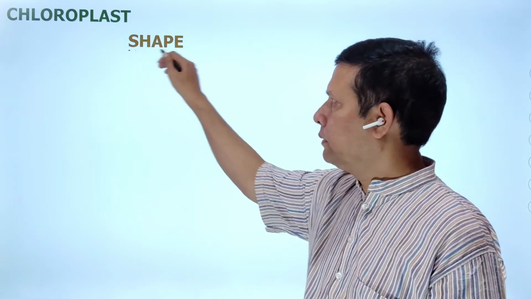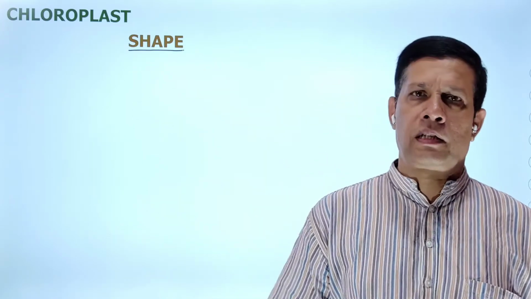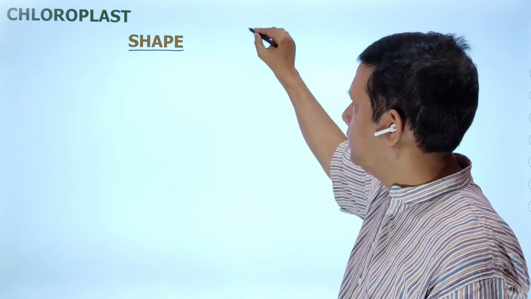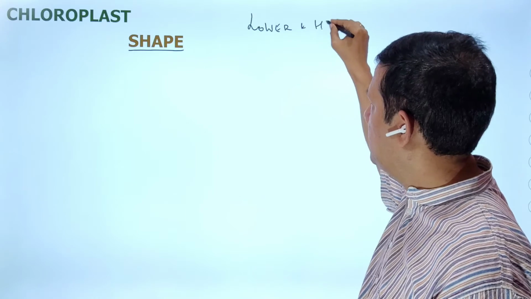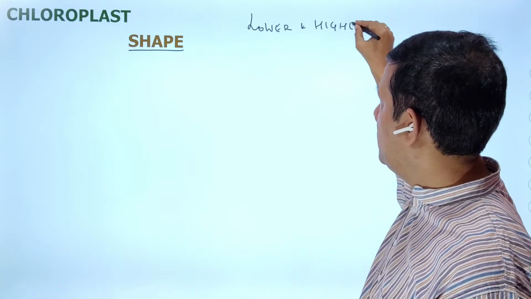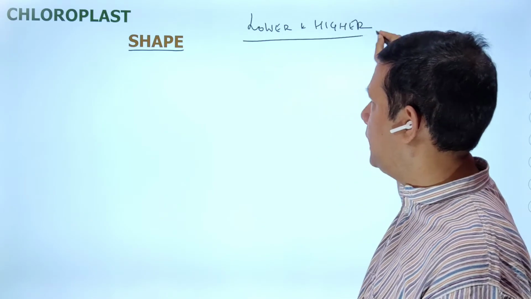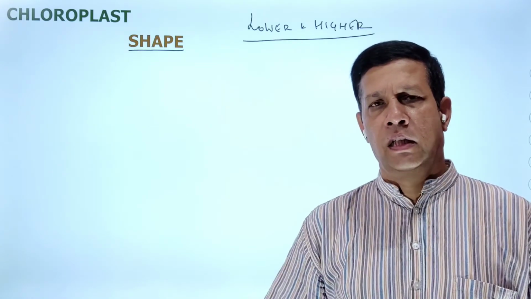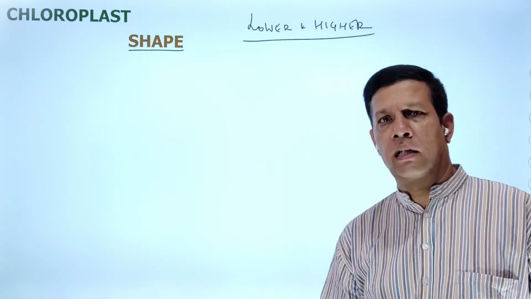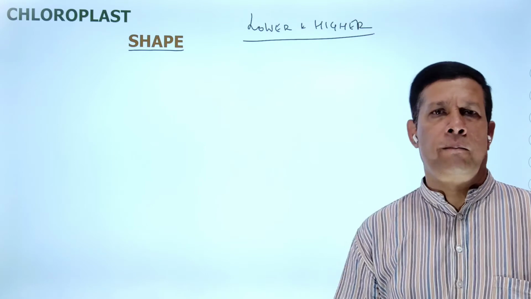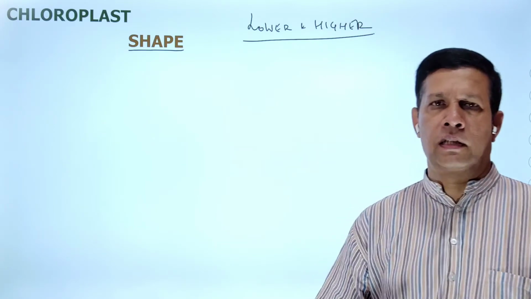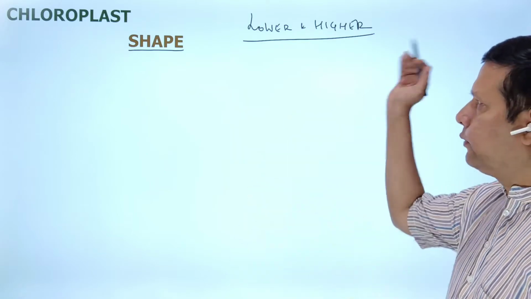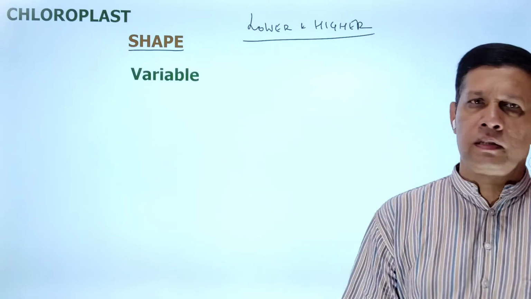Coming to the shape of the chloroplast. Chloroplasts are present both in lower plants as well as higher plants. Lower plants means algae, higher plants means angiosperms. The shape of chloroplast is variable, differing from lower plants to higher plants.